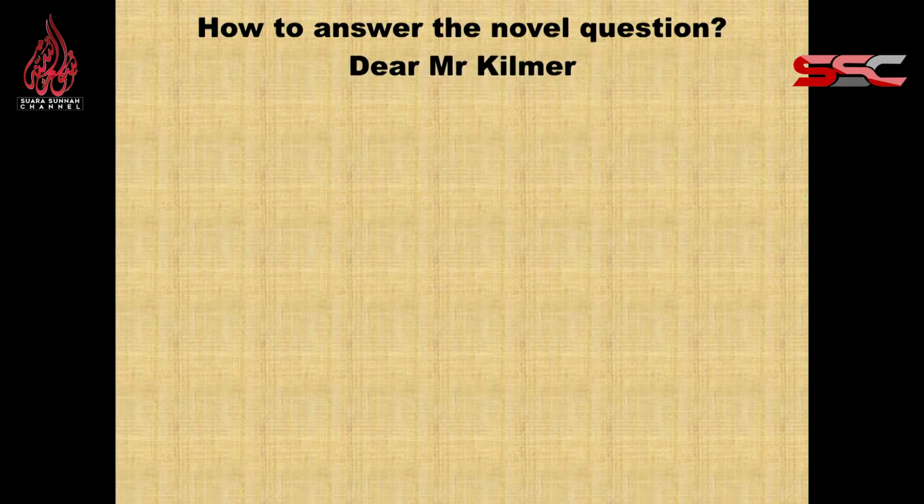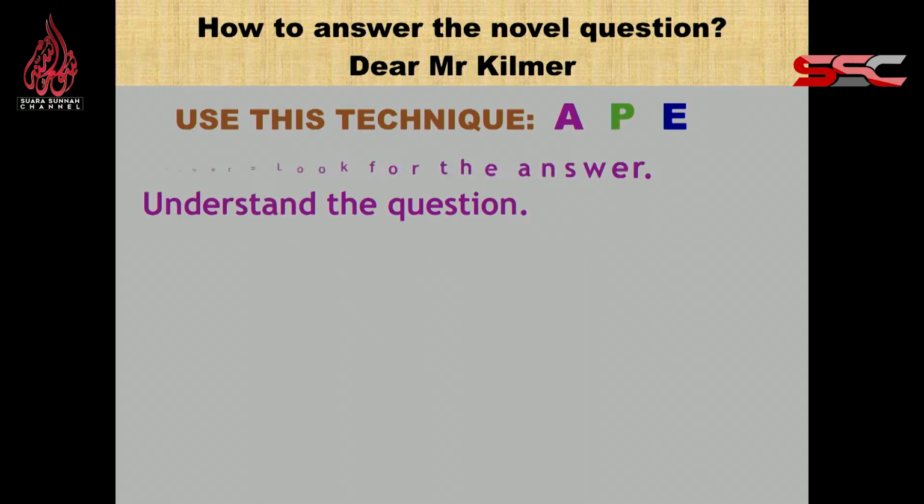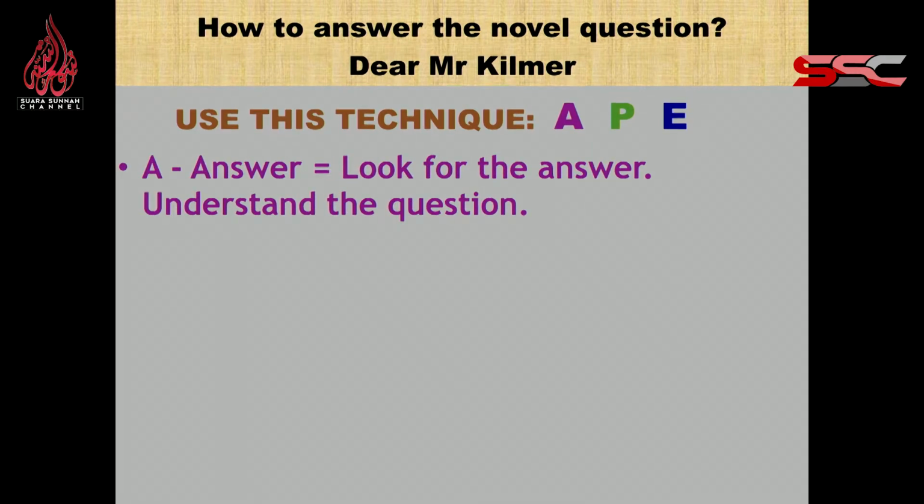Okay, now, how to answer the novel question, Dear Mr. Kilmer? Okay, use this technique. A, P, E. Right? What is A? A is answer. Look for the answer. Understand the question. What does the question want you to write? What is the question asking you about? Okay, that is the A.